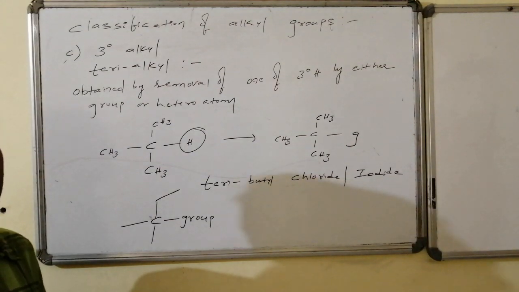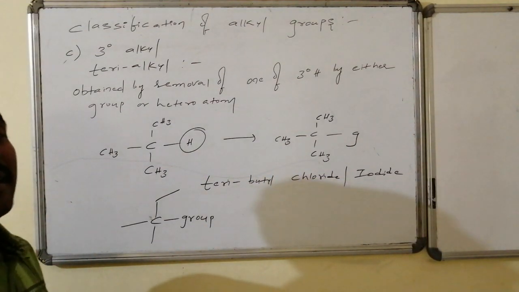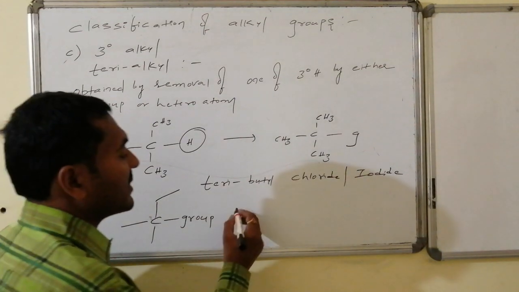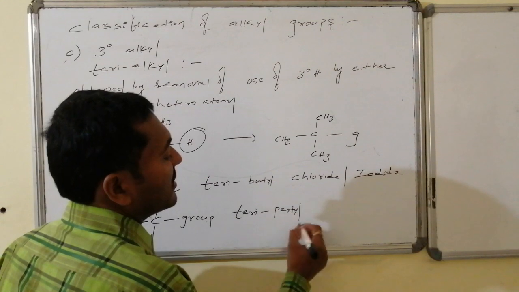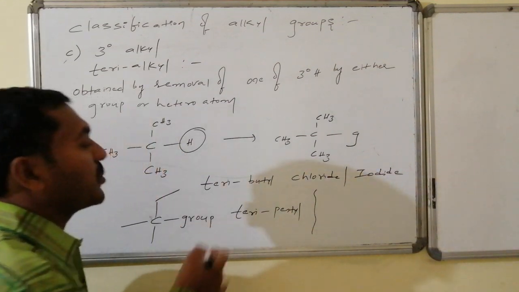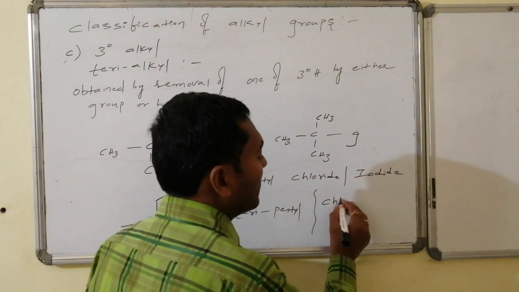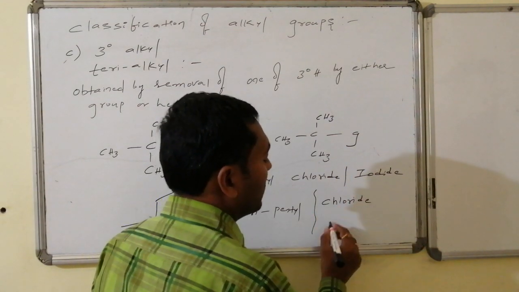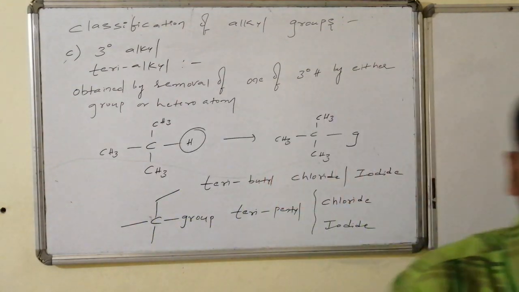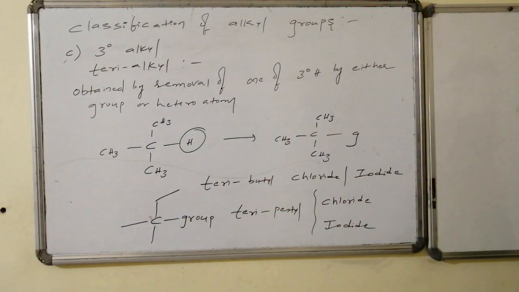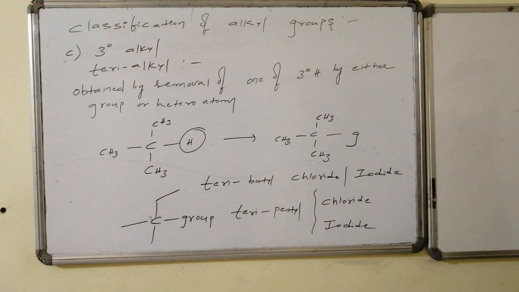hence there is a lot of confusion. You never write one single structure. Hence tertiary hexyl is not present. It is restricted up to tertiary pentyl. Yes, tertiary pentyl followed by the group: if it is chloride, then it is tertiary pentyl chloride. If it is iodide, then tertiary pentyl iodide is the name given for the organic compound. Thus the alkyl group is tertiary butyl as well as tertiary pentyl.